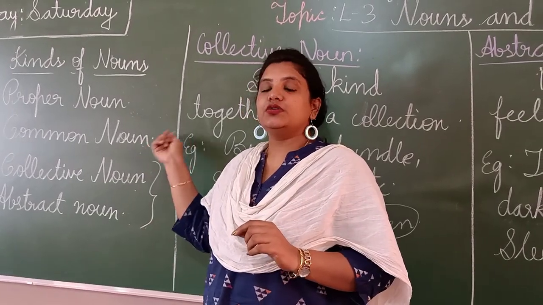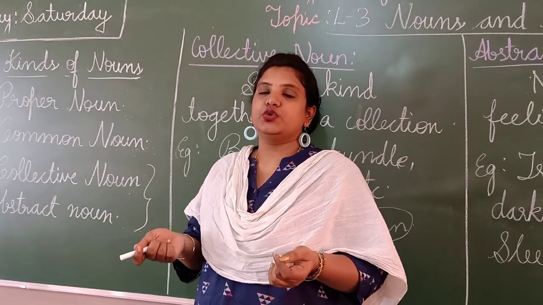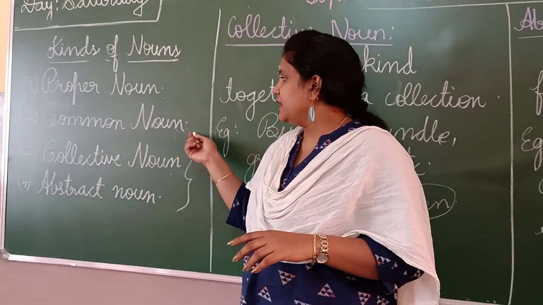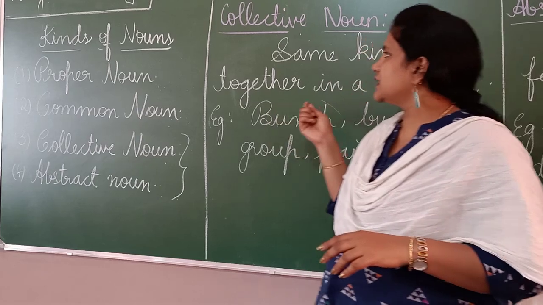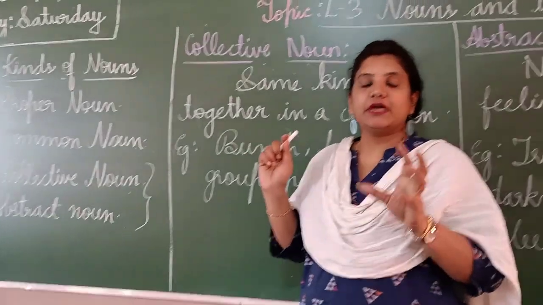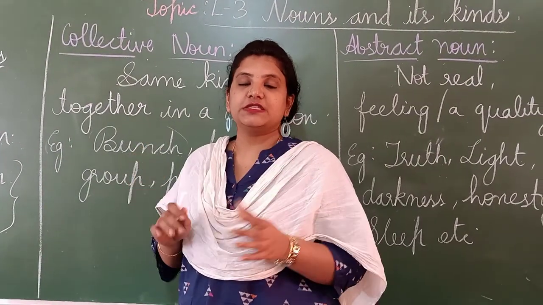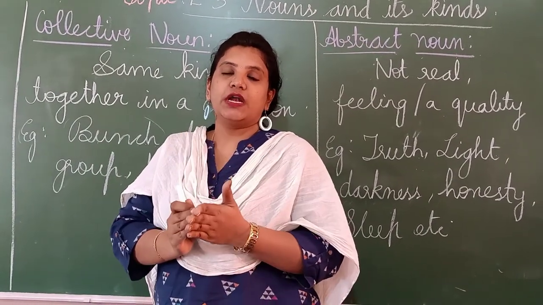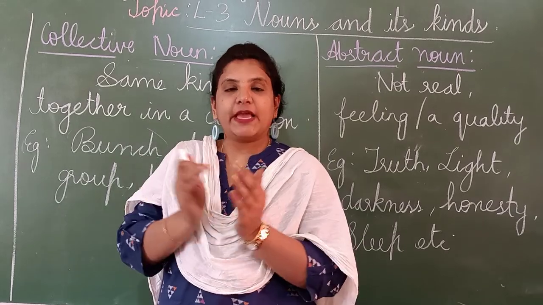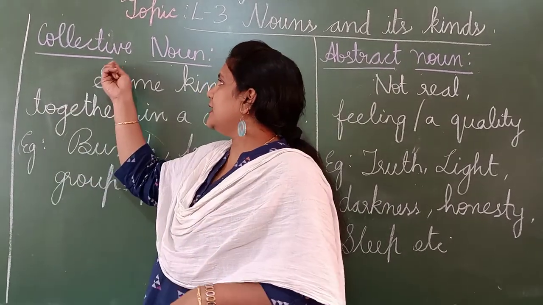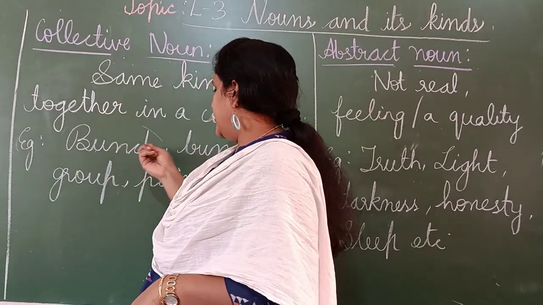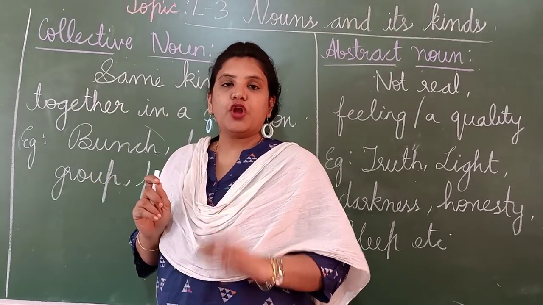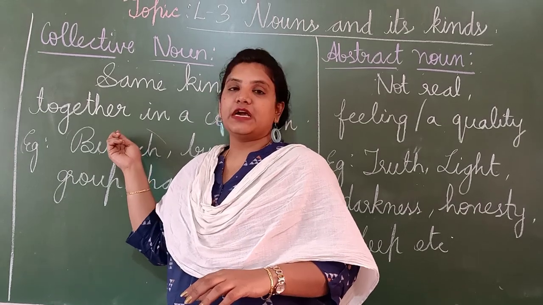What is a common noun? A common name given to a noun is called a common noun. Okay? Next, collective noun. What is a collective noun? It is the same kind of things put together in a group. Put together in a set or together is called as a collective noun. Example, bunch, bundle, group, pair, stack, fleet, flock. Okay, all these are collective nouns.